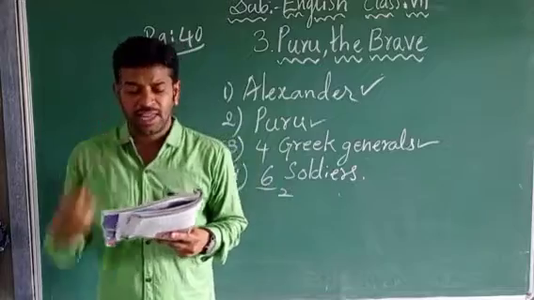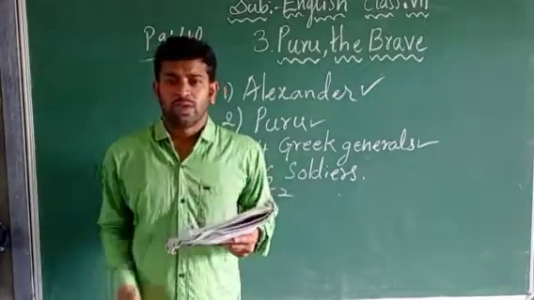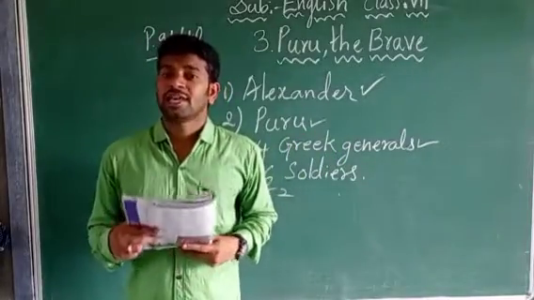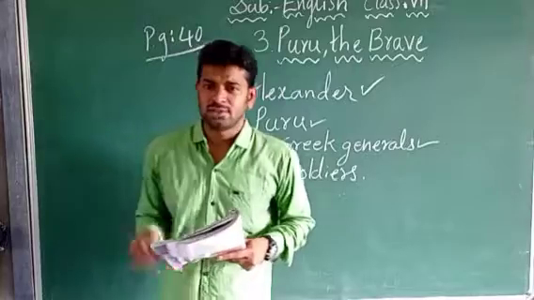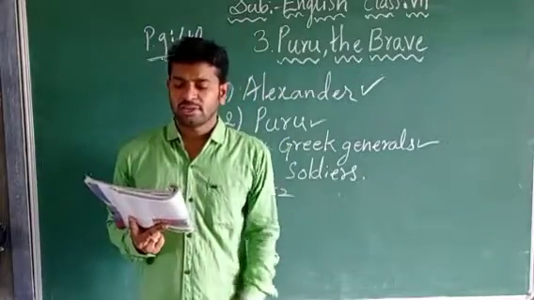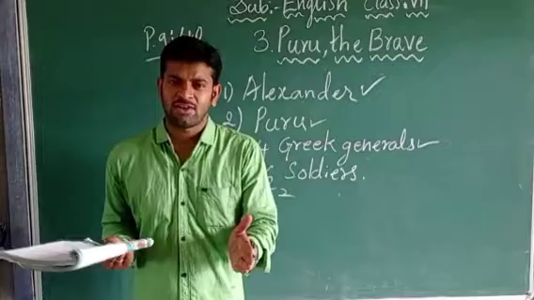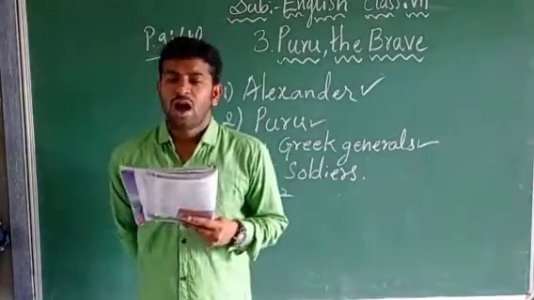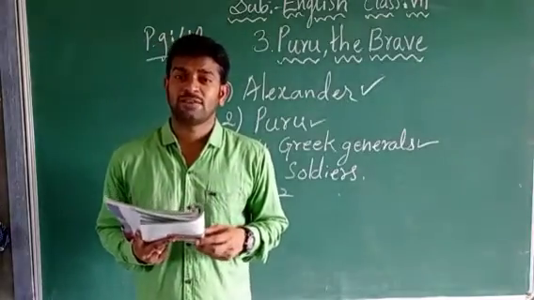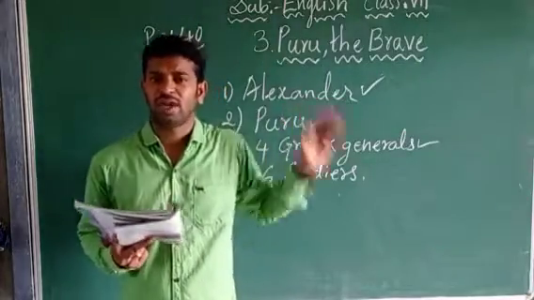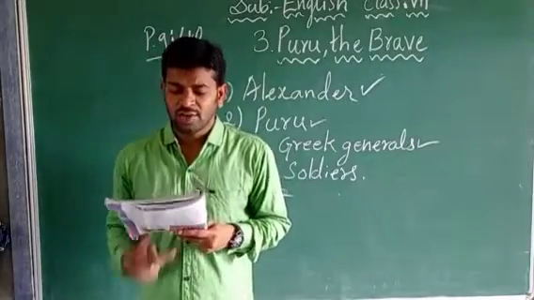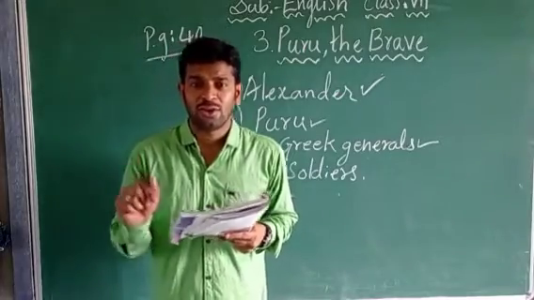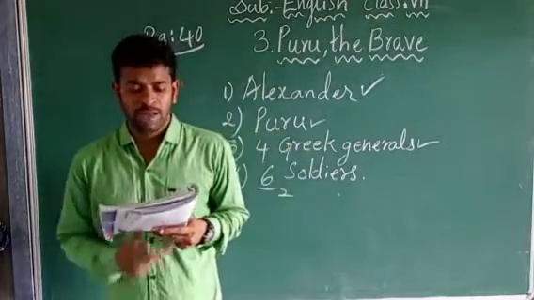Now what does Alexander say to the soldiers? You may go. Whatever the 4 soldiers have brought for Puru, he is ordering his soldiers, you may go now. The soldiers go out. Next, Alexander is telling Puru, well, how are you, king? Our Alexander is putting a question to Puru here. Puru says, my name is Puru. Don't call me king. My name is Puru.